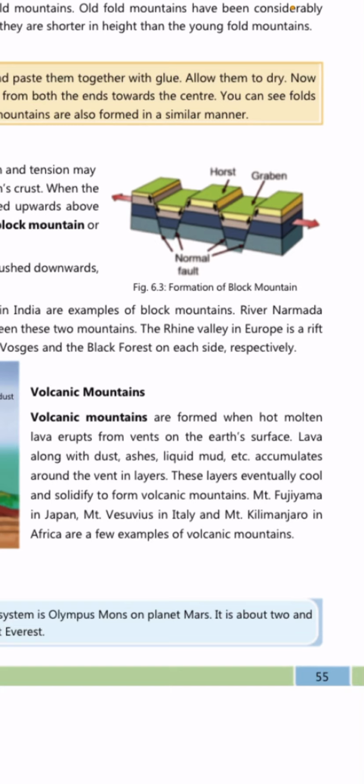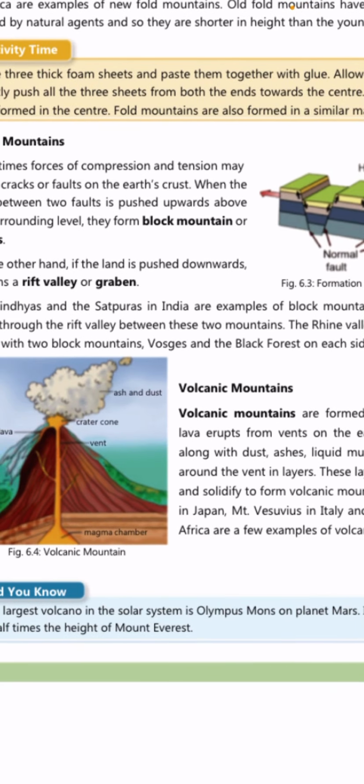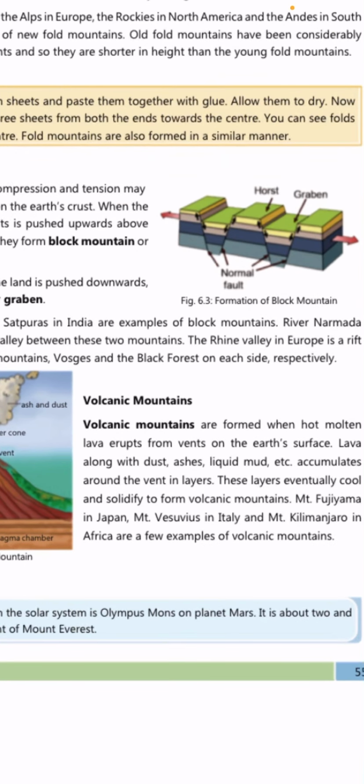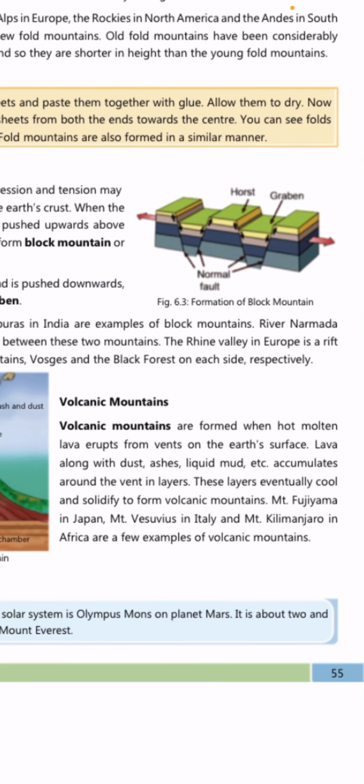the vents on the earth's surface, earth's के surface पे आता है, and lava along with dust, ashes, liquid mud etc. accumulates मतलब इकट्ठा होता है around the vent in layers. Okay, तो layers में वो इकट्ठा हो जाता है vent पे. Vent is where this orange middle. So these layers eventually cool and solidify to form volcanic mountains. Mount Fujima in Japan, and there are two more such volcanoes which are volcanic mountains.